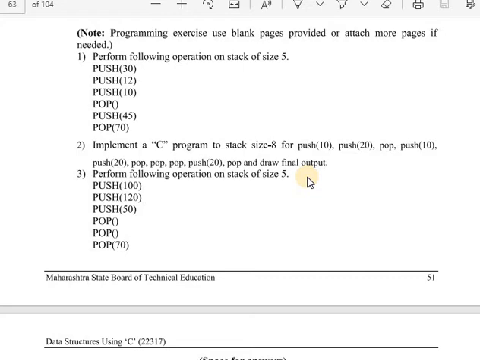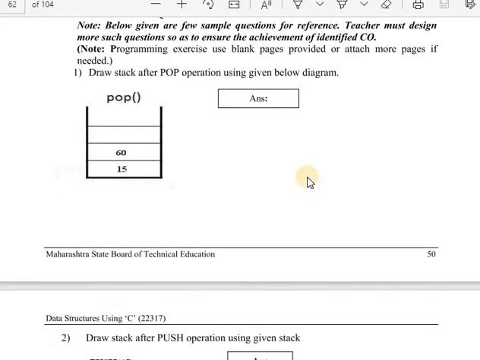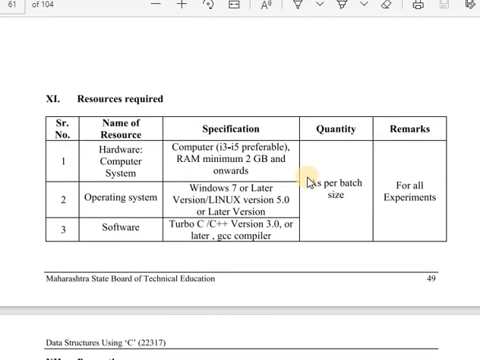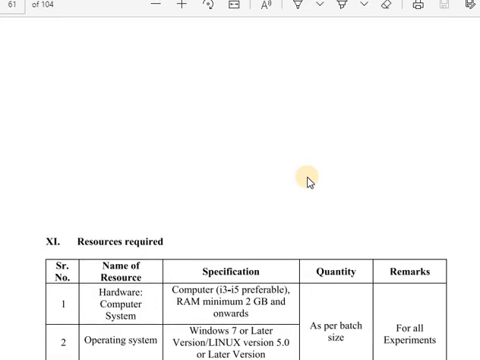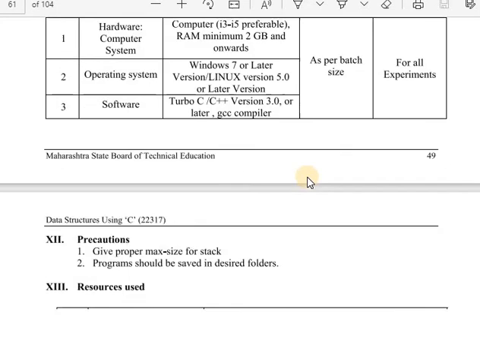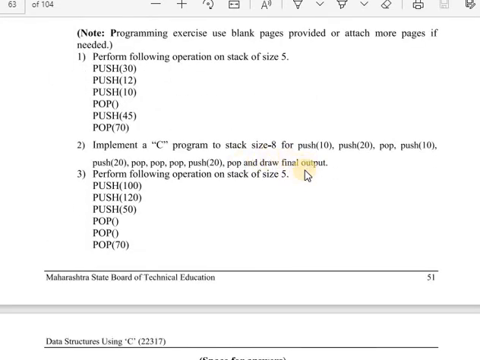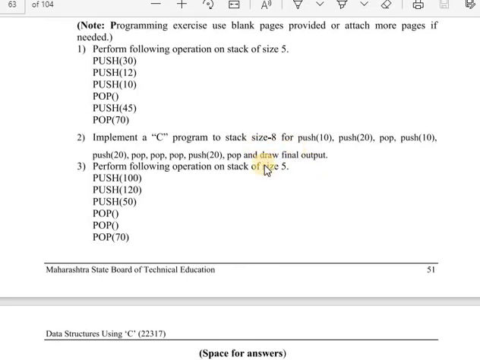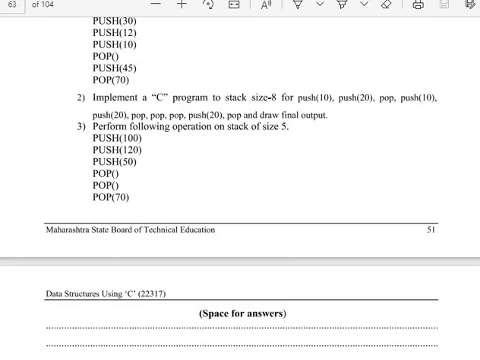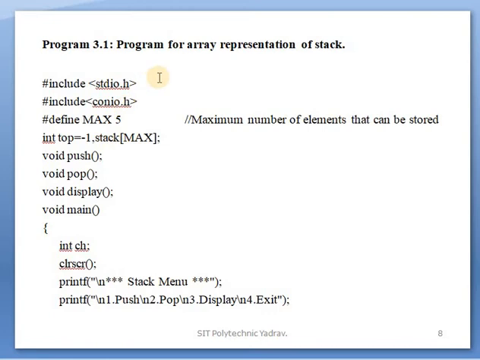Is that clear? In this practical we did the program, and when we run that program and give the input, the input is given in question number 2, and you find the final output. That is also shown diagrammatically. In the program, okay, this is the program.